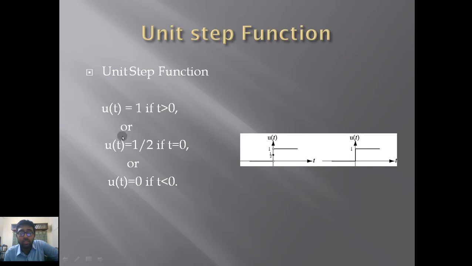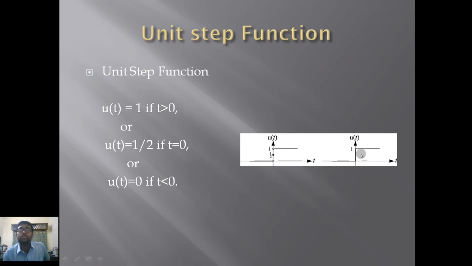Or this can also be a unit step function. The same thing happens: u(t) is equal to half if t is equal to 0, and u(t) is equal to 0 if t is less than 0. It means if the value of t is less than 0, the function u(t) is also 0. And u(t) is going to be 1 when t is greater than 0. That is a unit step function.